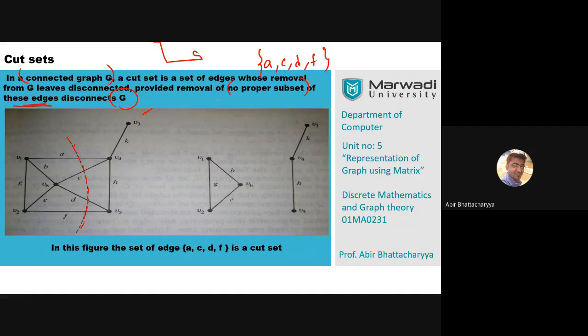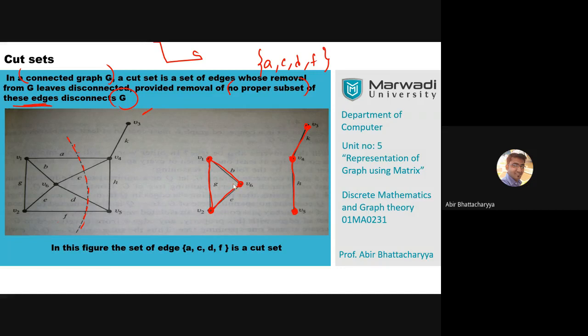Now, how do I decide that this ACDF is a cut set? First of all, if I apply this cut set, the graph becomes two parts. The graph becomes disconnected. That means our first desire is fulfilled.